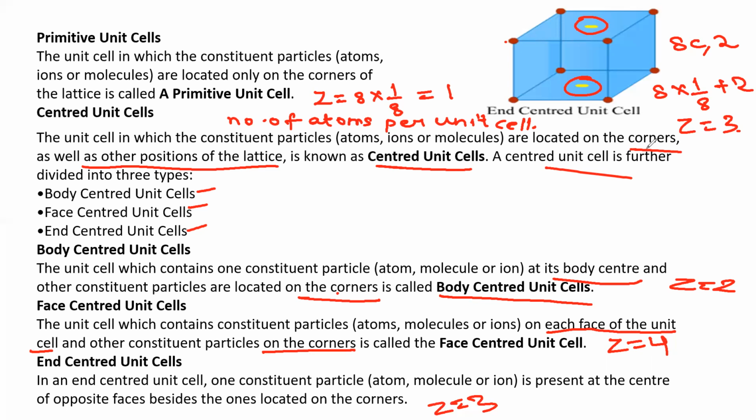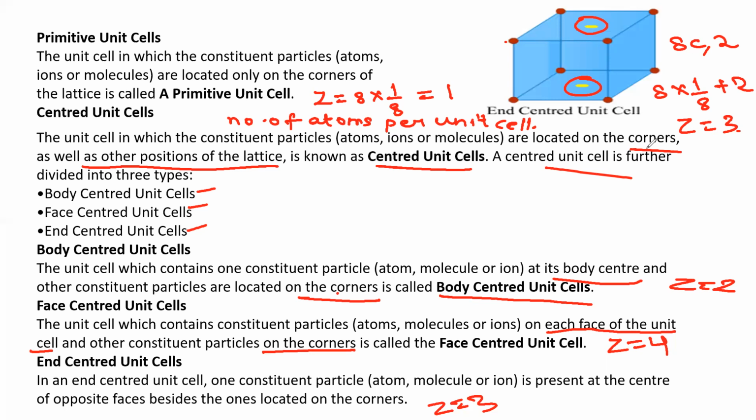Next, coming to centered unit cells, the unit cell in which the constituent particles are located on the corners as well as other positions of the lattice are known as centered unit cells. In centered unit cells, we have three types: body centered, face centered, and end centered. Body centered and face centered we already discussed. In this concept, the Z value is important because for calculating the density of a crystal, we should know the value of Z. What is Z? The number of atoms per unit cell.